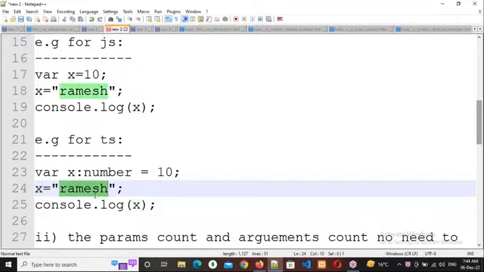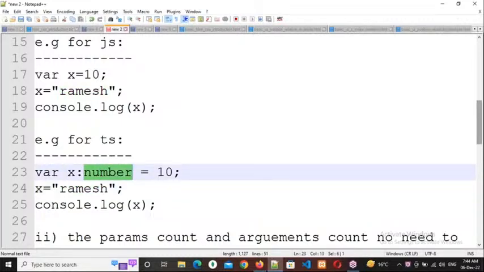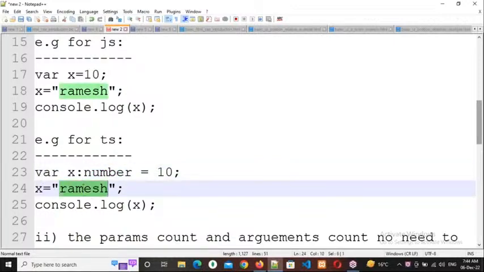Suppose in the next line, X equal to Ramesh. What is Ramesh? Alphabets. Alphabets we should write in double quotations or single quotations, and then it will treat it as a string. For numbers, the data type will be number only, and it will consider floating values also. But alphabets, alphanumerics and special characters, the data type will be string. Here X is a number, and you are assigning a string value. Since the data type and data are not matching, it will throw an error.